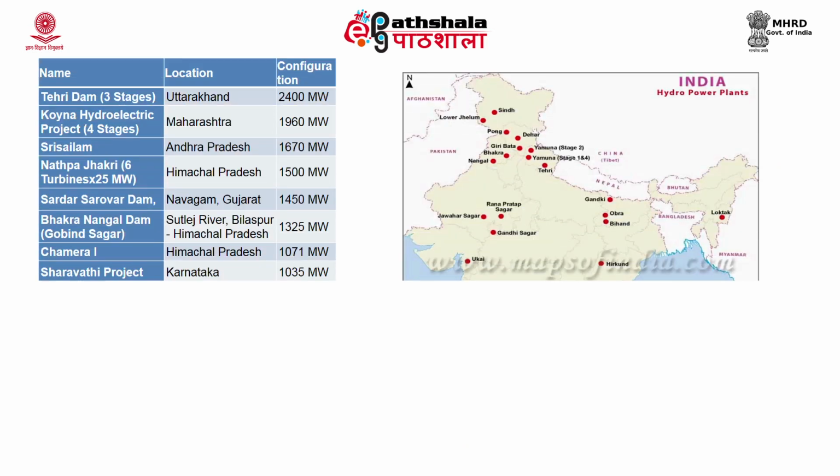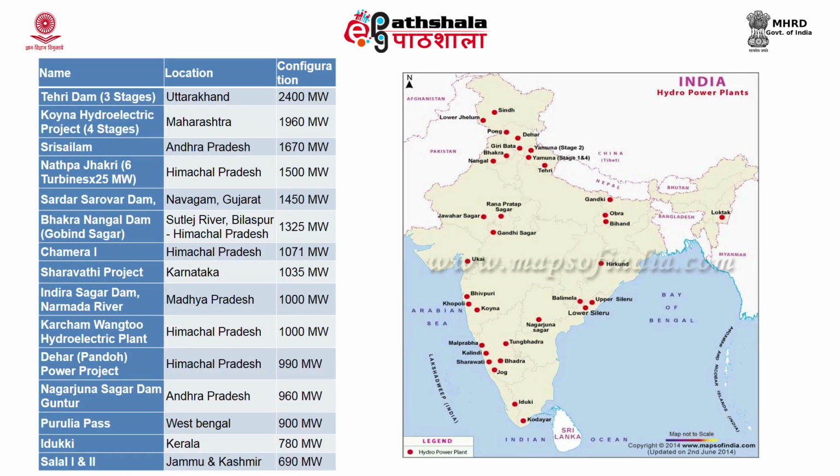This map shows the hydropower plants in India. You can see that most of the potential is in the Himalayan states, as river based projects, and in other states on the irrigation canals. You can see the capacity of various hydropower plants along with their location in this table.